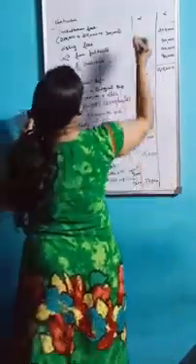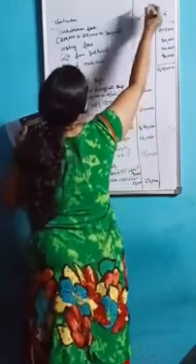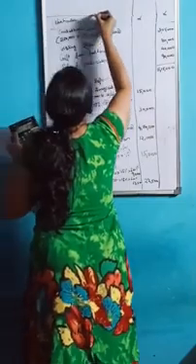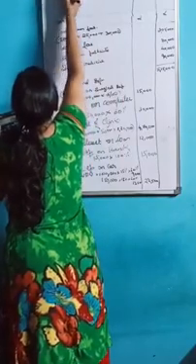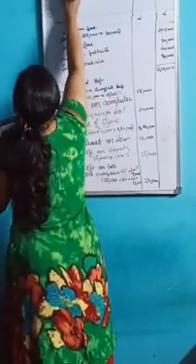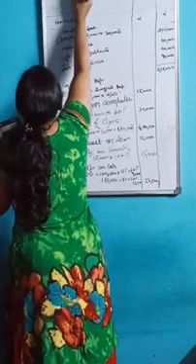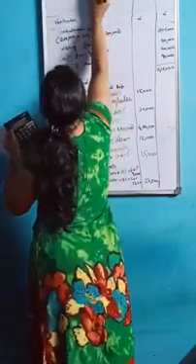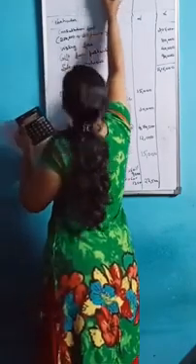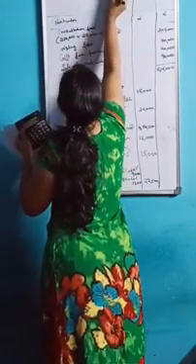Okay, next one is car expenses. So the seventh point is car expenses, that is 30,000 into 60%.